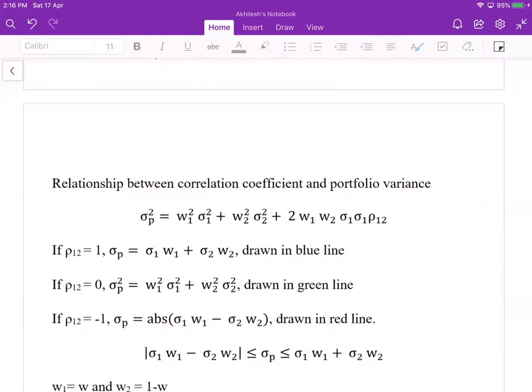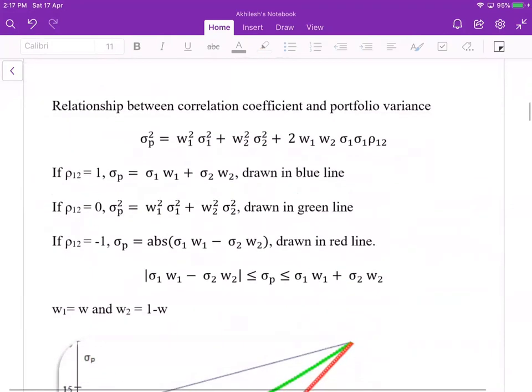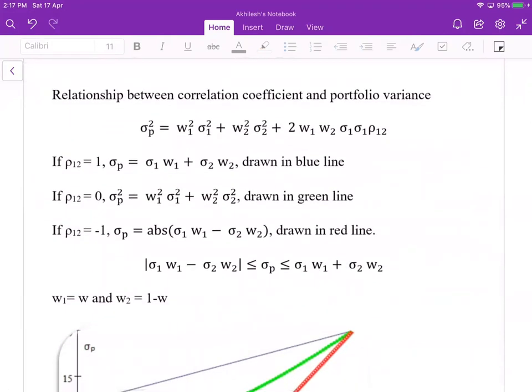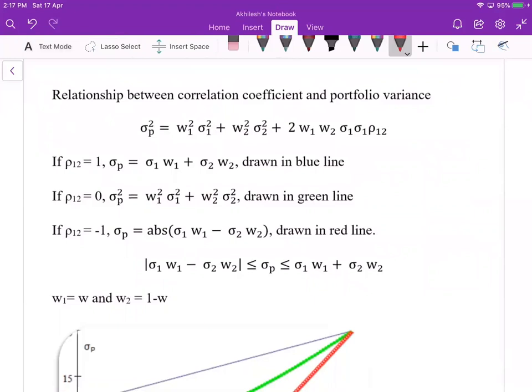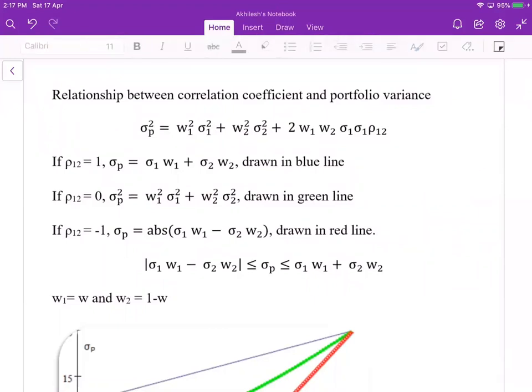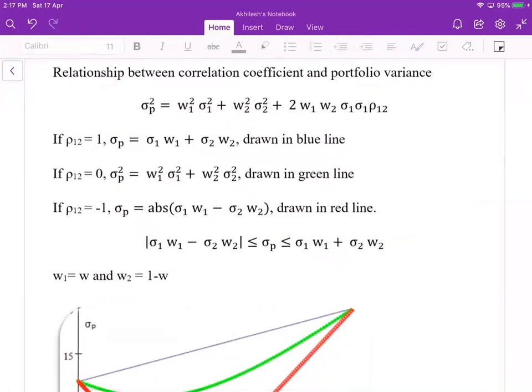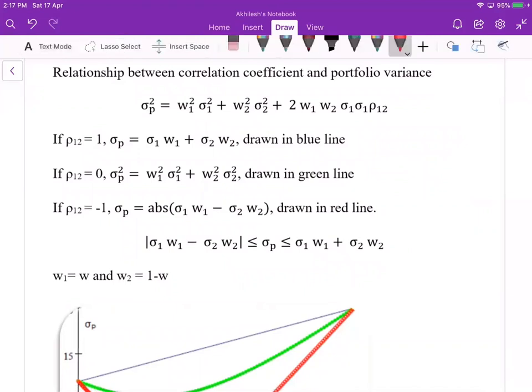So while constructing the portfolio and putting assets in the basket, we need to keep in mind that the correlation among the assets is low. If negative, very good, otherwise low correlation. And we'll see here the relationship between the correlation coefficient and portfolio variance.